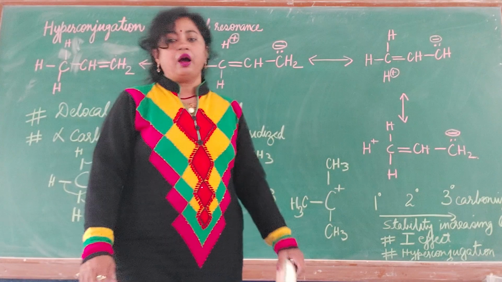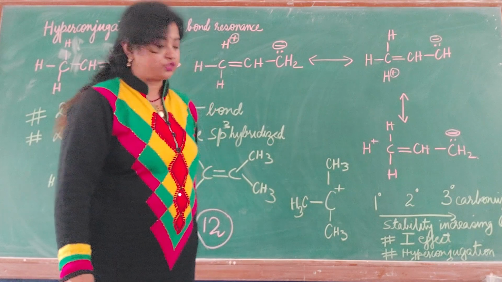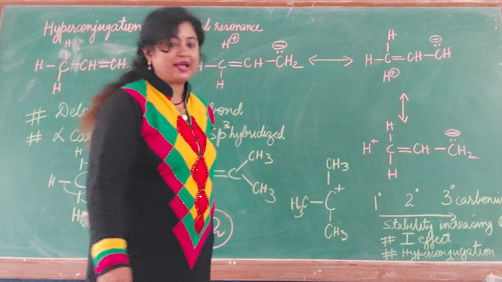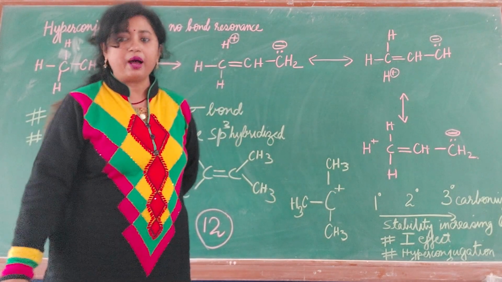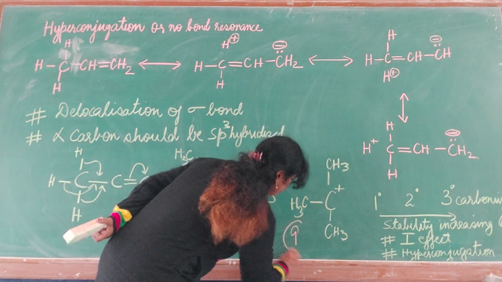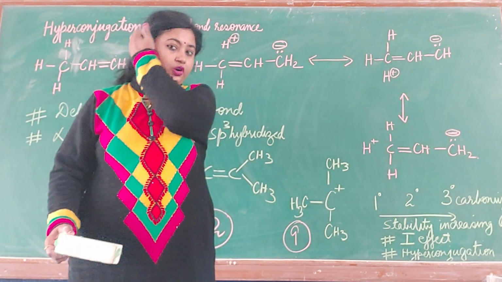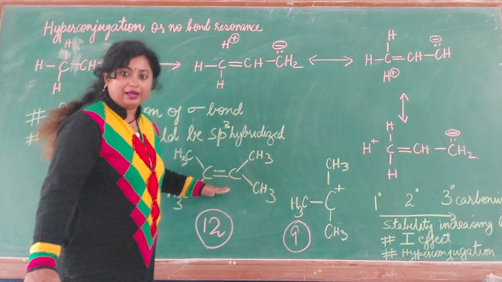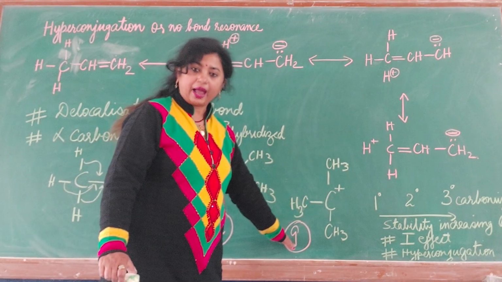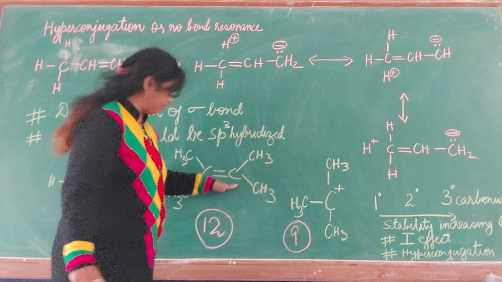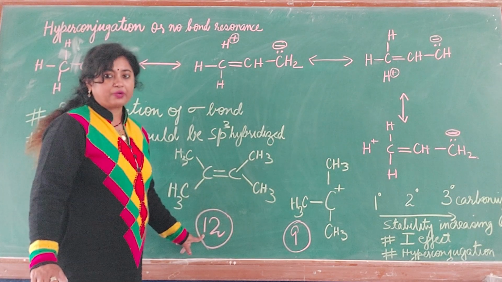And suppose a carbon is bearing a positive charge and 3 alkyl groups are attached to it. If you try to draw the hyperconjugative structures of this carbonium ion, you will be able to draw 9 hyperconjugative structures. Note down in your copy and draw the hyperconjugative structures of this alkene and this carbonium ion. You will find the carbonium ion gives 9 hyperconjugative structures, and this particular alkene example which I have taken will give you 12 hyperconjugative structures.